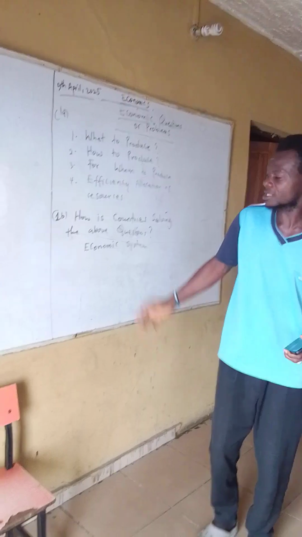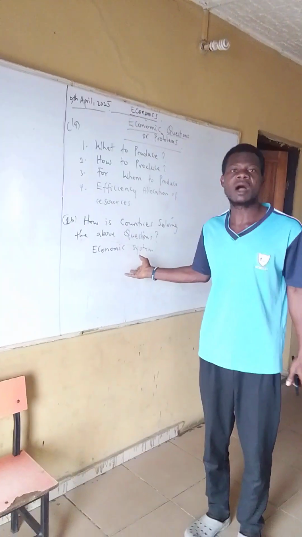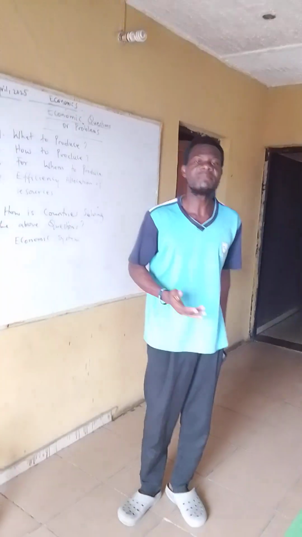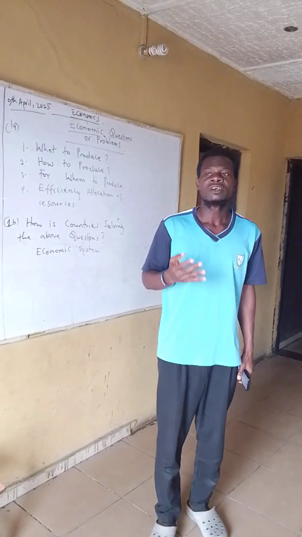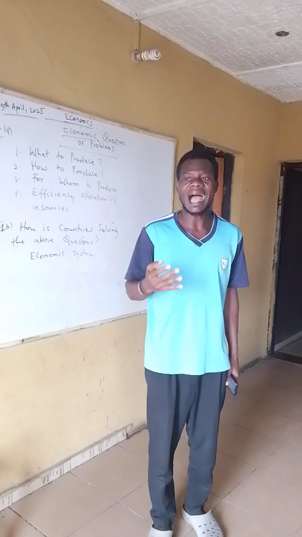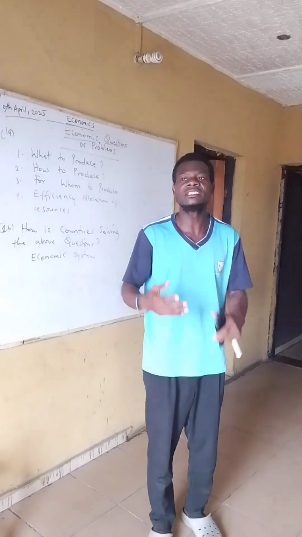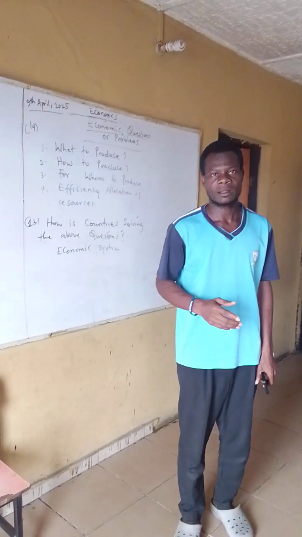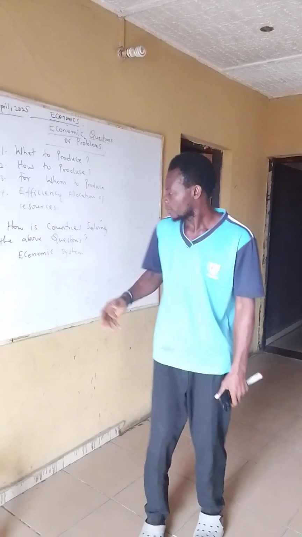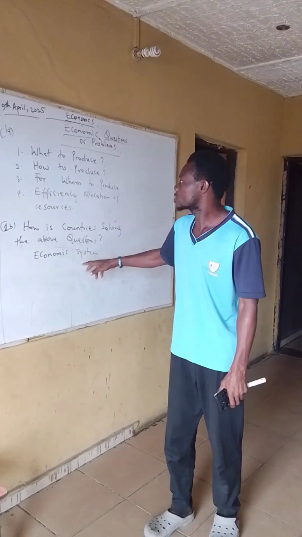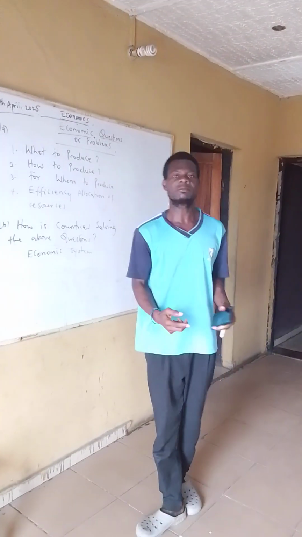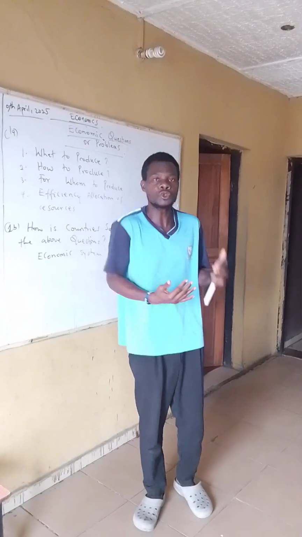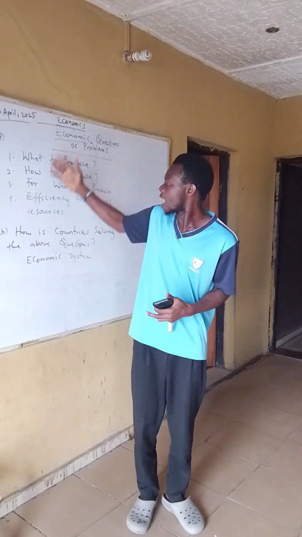What do you mean by economic system? This is talking about how the means of production, distribution, and exchange of goods and services is being done. Economic system talks about how we are going to solve all this. In economic systems, we have different systems that come into use to solve the above questions.